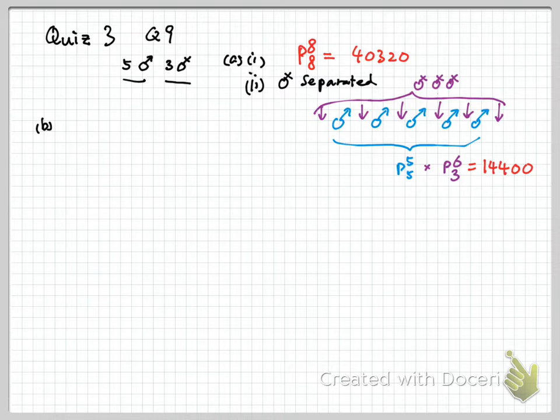Now, most of us made mistakes in part B. Let's see what part B is talking about. Part B1 says that the first 2 must be males, and then the remaining 6 would be after that in any order. So there are now 6 artists, 3 of them actors, 3 of them actresses. To do that, first of all, we look at the first 2.